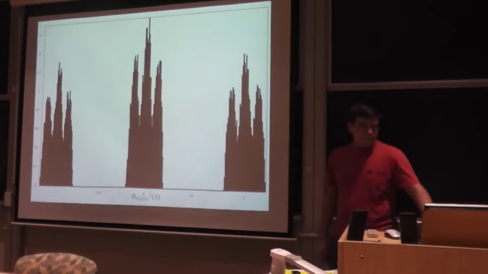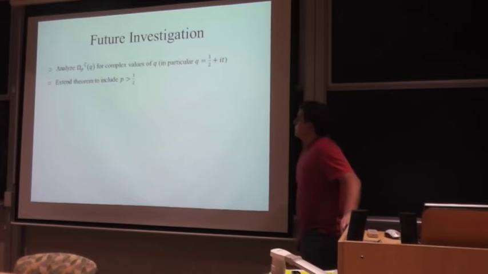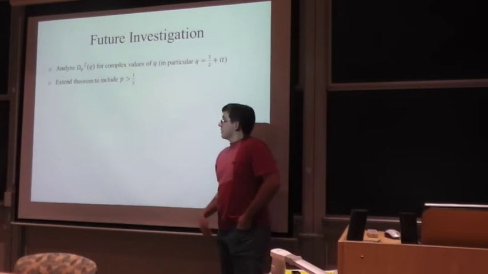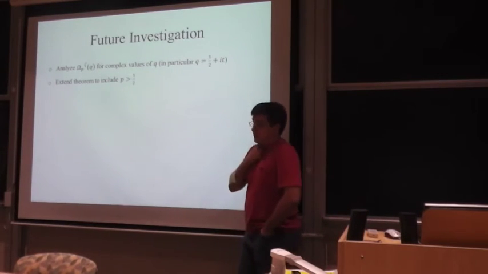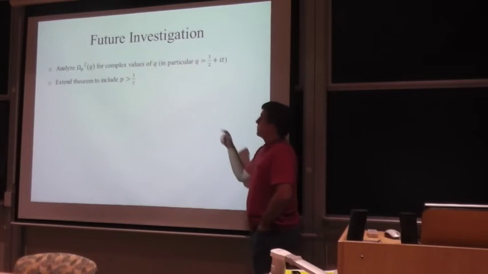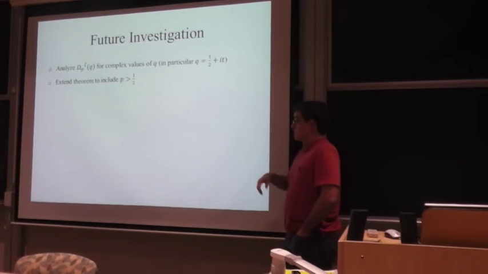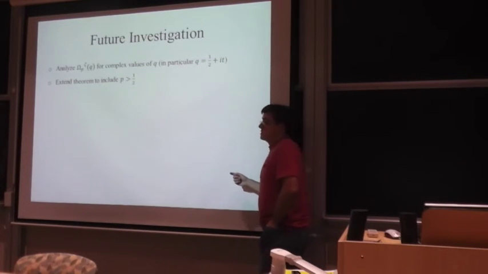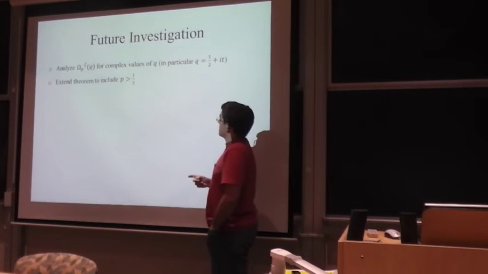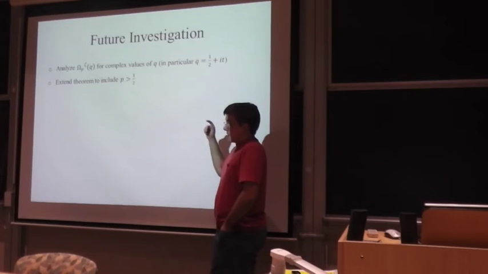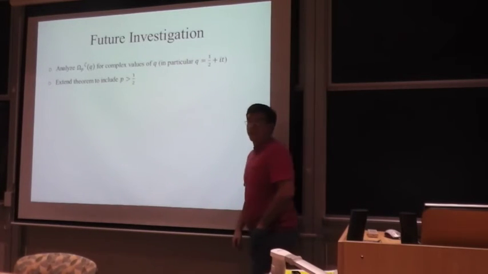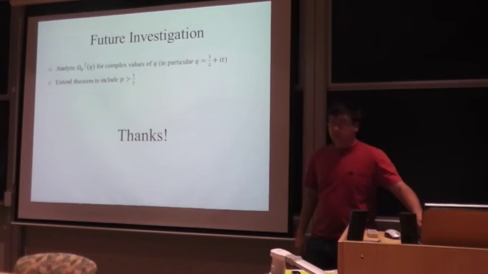So in the future, we want to look at how omega looks for complex values of q. For example, q is 1/2 plus it, which are the zeros of the Riemann zeta function. We also want to see if it's possible to extend the theorem to include p bigger than or equal to 1/2. That's all.